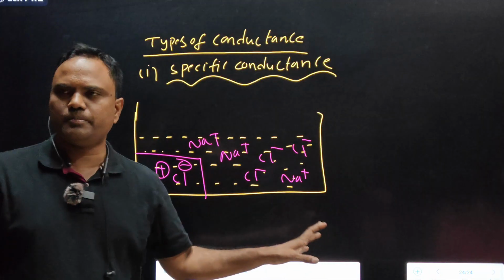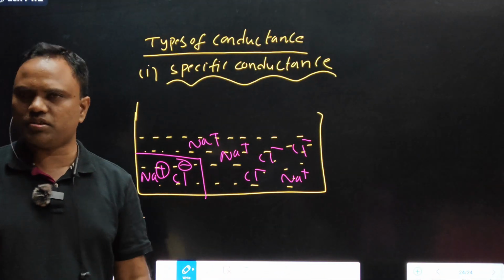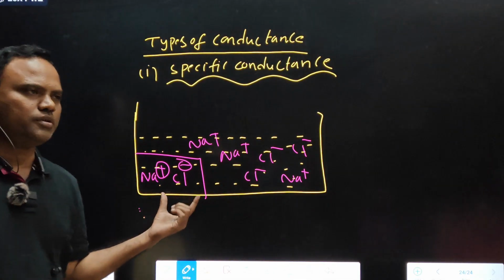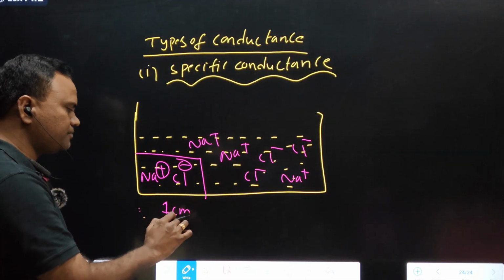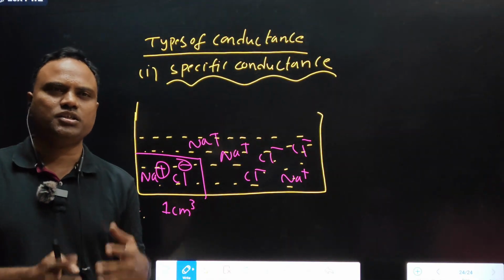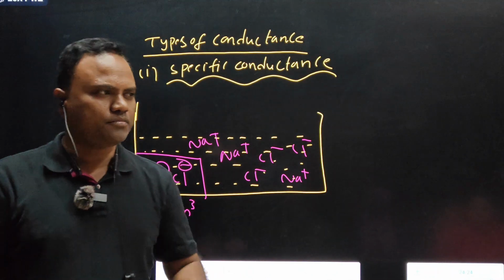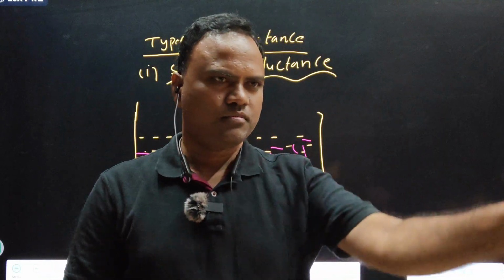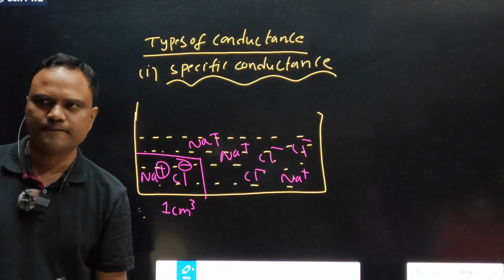In this solution, many ions are present. So many cations and so many anions are present in this entire solution. But let us take one particular area. For example, take 1 centimeter cube area. You are selecting a specific area. For example, in this room so many students are there, right? I am selecting students in this area only, these 2 students.